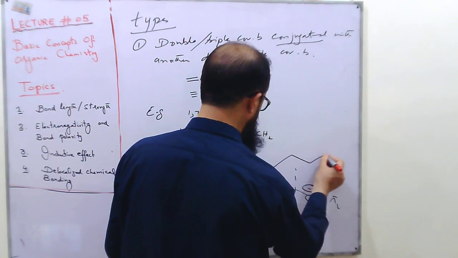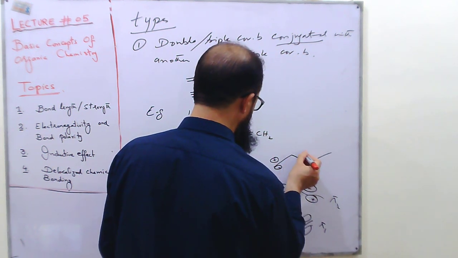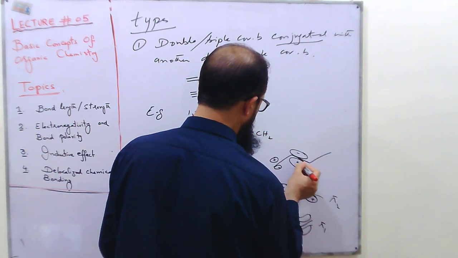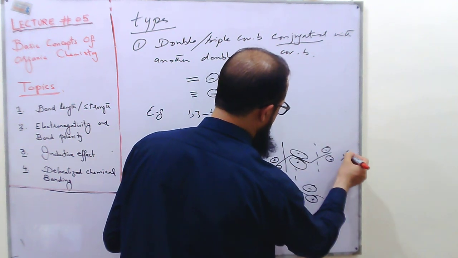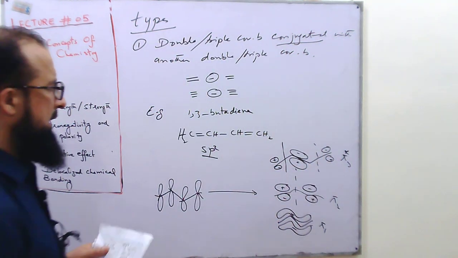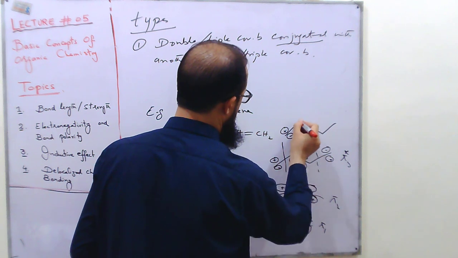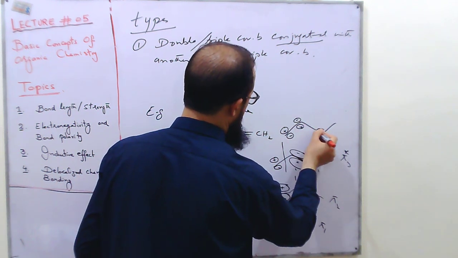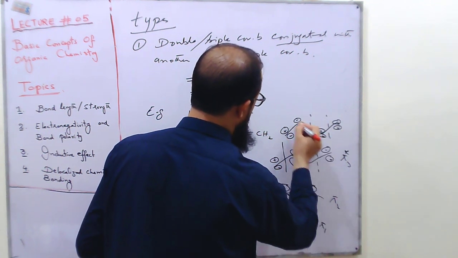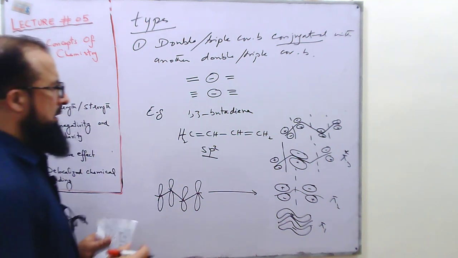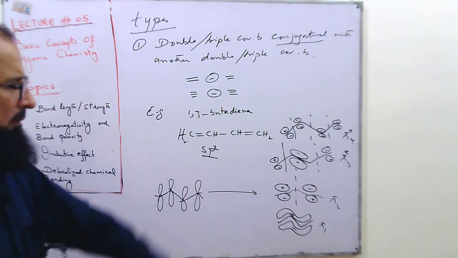The third one is pi 3 star, which is an anti-bonding molecular orbital. The fourth one has 3 nodes along with the nodal plane, and this is pi 4 star.